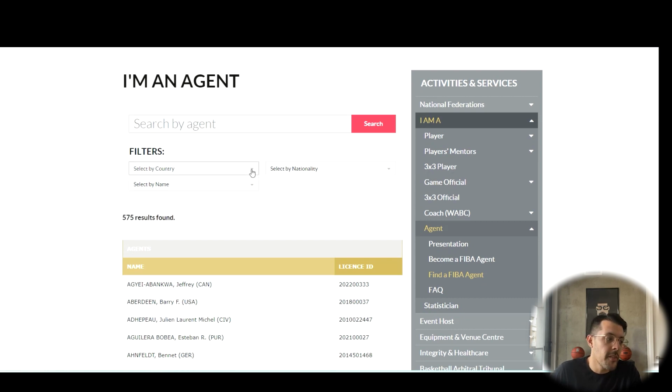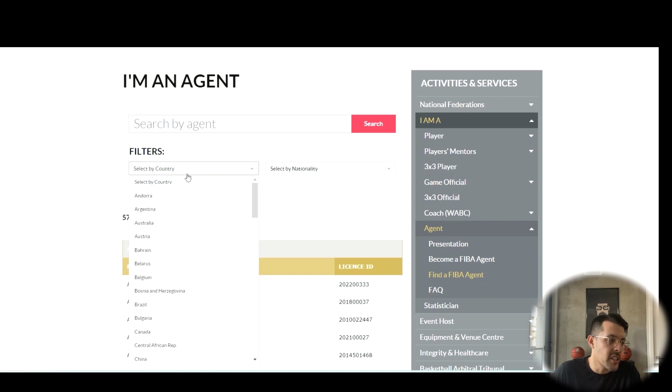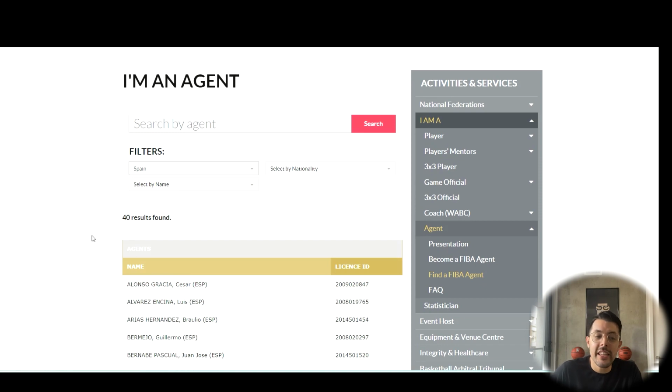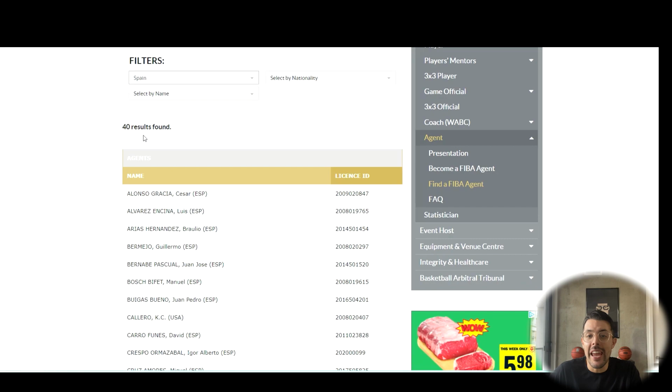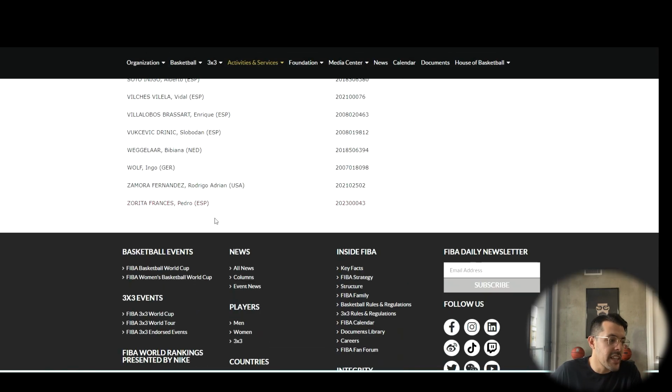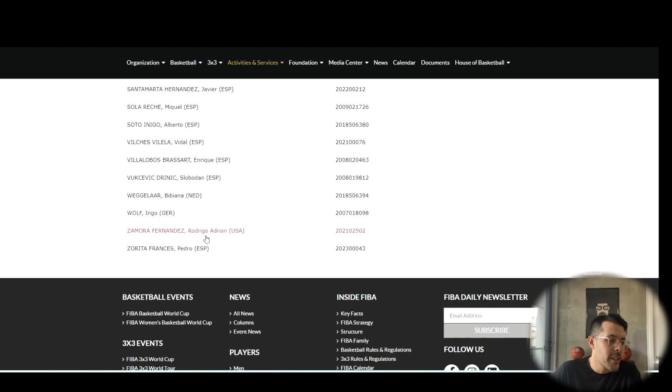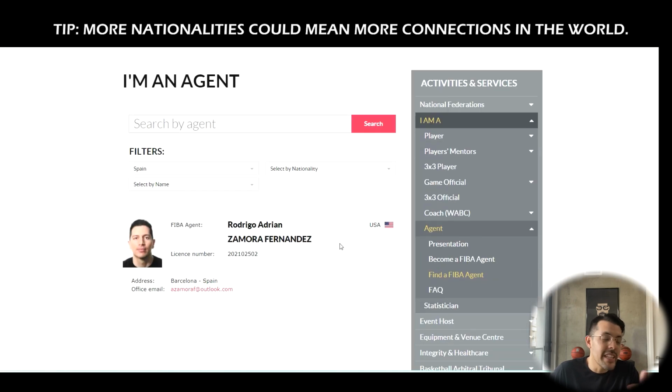So I'm going to go here and say I want to get an agent from, let's say they're from Spain. So once I click Spain, now you're going to see all of the results for Spanish agents who are based in Spain. But as you can see, some agents like down here, Rodrigo Adrian Zamora Fernandez, he is actually American, but he is based in Spain. As you can see, it says Barcelona, Spain. So that's where he is based in.